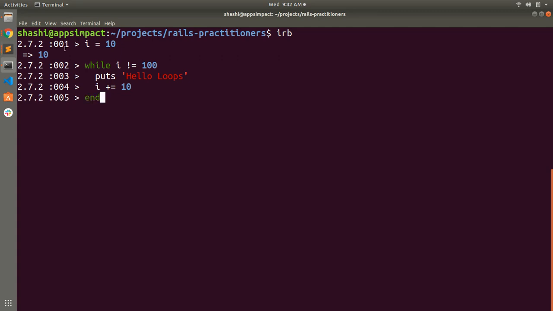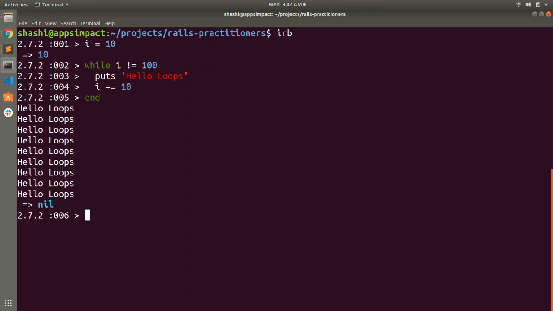You can see here that I have declared i as 10, and what I'm trying to do is while i not equal to 100, puts hello loops, i plus equal to 10. So this will print hello 9 times.